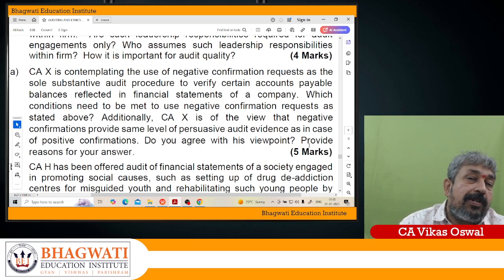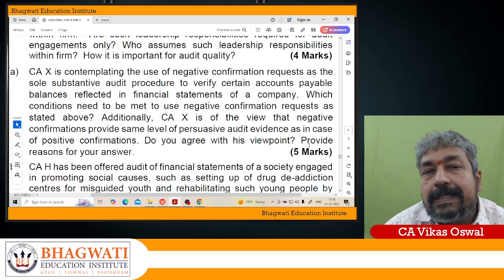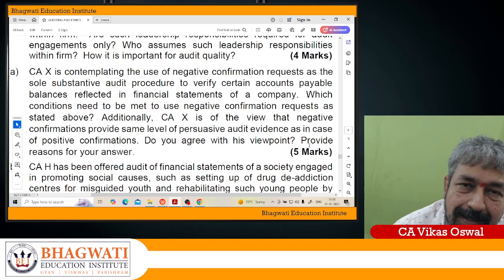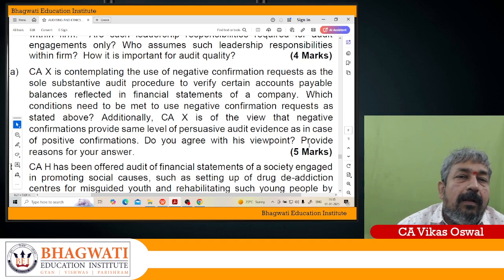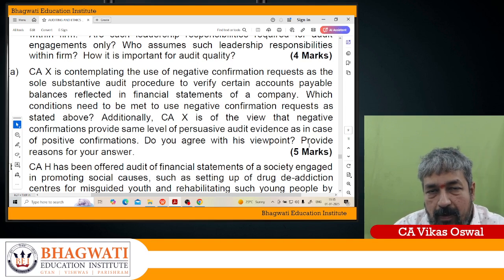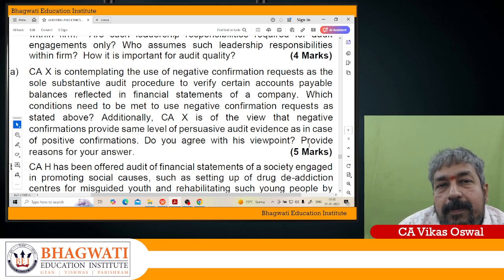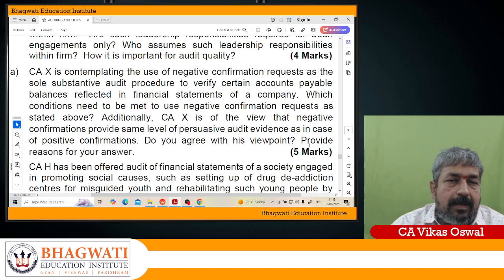So negative confirmation request is always a less persuasive audit evidence compared to all other audit evidence. It is not just like other audit evidence. It is a less persuasive audit evidence than a positive confirmation request. In positive confirmation request, what happens? Whether the confirming party agrees or disagrees, he has to give a response.